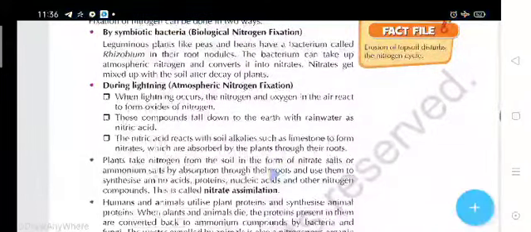Now, another method of nitrogen fixation, students, is during lightning. Atmospheric nitrogen fixation: when lightning occurs in the sky, the nitrogen and oxygen in the air react to form the oxides of nitrogen.